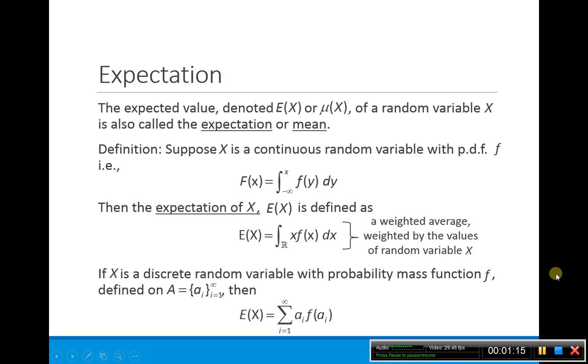Remember for our discrete random variables, instead of the probability density function, we can think about the probability mass function. With discrete random variables, we have a finite range. Here A is a countable set, and it could be infinite. I said finite, but it's countable. So it's a countable range, A sub i. To get the expected value or our mean, we sum up, again, this is our weight. We weight our probability mass function at A sub i by the value A sub i.